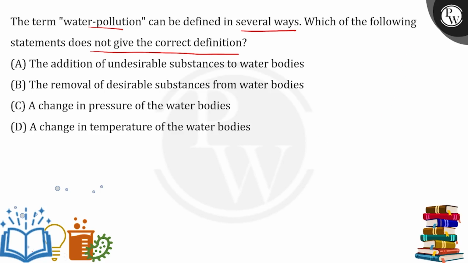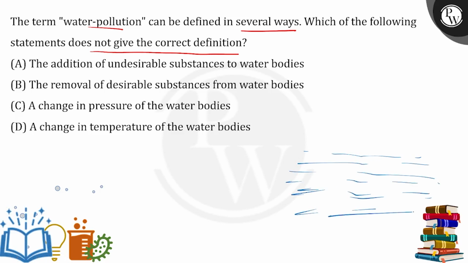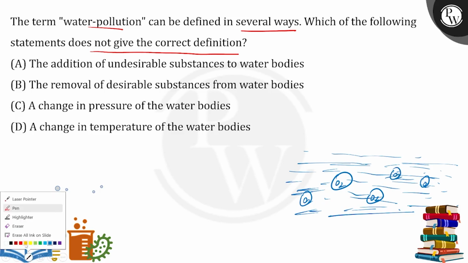So what can happen here? Let's first draw the water body. Suppose this is the water body. Now the water body consists of a lot of things, right? It consists of a lot of minerals and a lot of oxygen, dissolved oxygen as well. It consists of dissolved oxygen to be taken up by the aquatic or marine life.